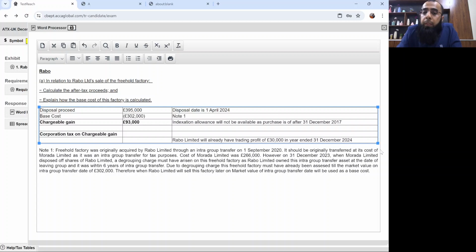So if Rabo Limited will already have trading profit of £30,000, and I add this chargeable gain of 93,000, I hope you all remember the corporation tax rates. Till £50,000, it's the lower limit. Then £50,000 to £250,000, it's the marginal rate portion. And then above £250,000, it's the main rate portion, which we call the upper limit.